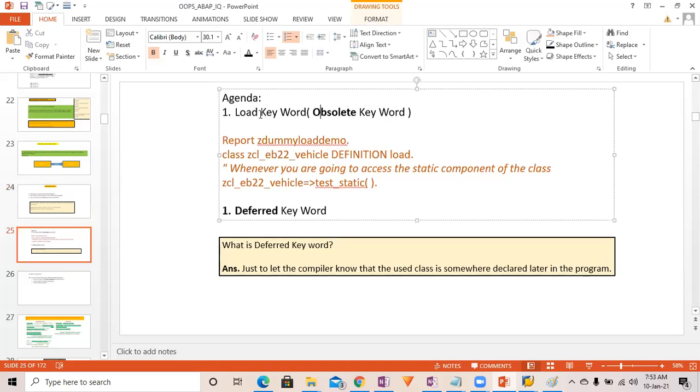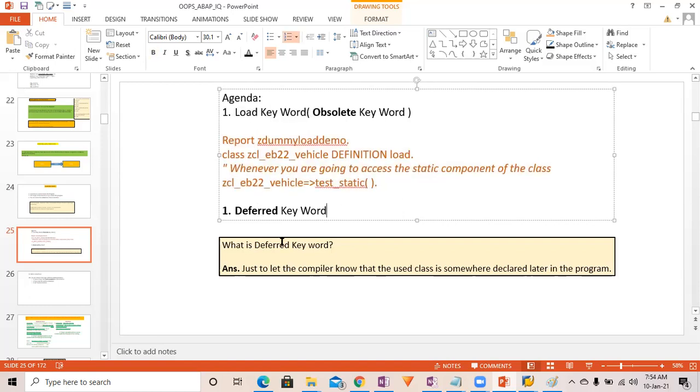Then we have seen about the load keyword and default keyword. The load keyword is used if you have to access the static component of a class before NetWeaver, before ECC 4.7. You must first load the class if you're going to access the static component of that class. Then only it was possible, otherwise it was throwing an error.